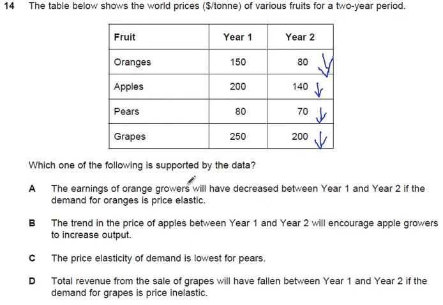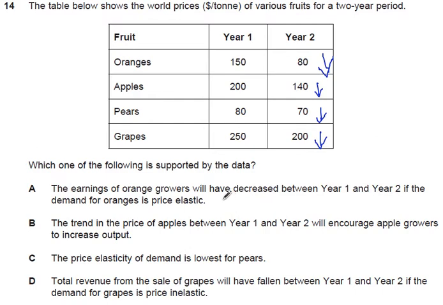Answer A. The earnings of orange growers will have decreased between year 1 and year 2 if the demand for oranges is price elastic. A lot of students will jump in here and think, oh, the price has gone down. Of course, that means orange growers are getting less. So yeah, their earnings will have decreased. But the clue here is that they've given you an additional piece of information. The demand is price elastic.